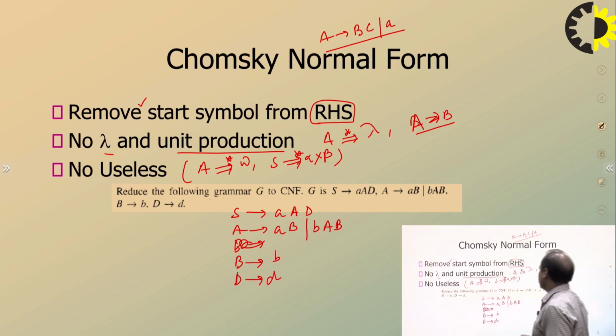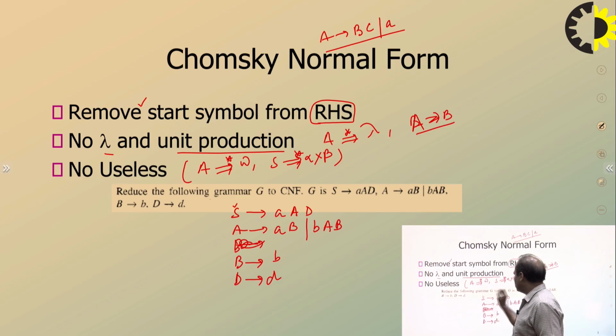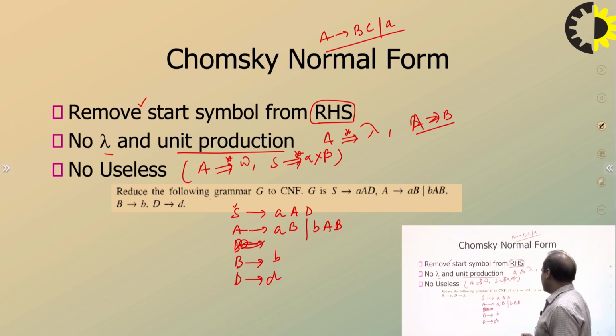This is the grammar. Let's see whether any variable is useless. There is no starting symbol in the right hand side, it is clear. The starting symbol is only present in the left hand side. So we are done with step number 1. No lambda, of course, there is no lambda, and there is no unit production. We are done with this also. So let's see whether any variable is useless.